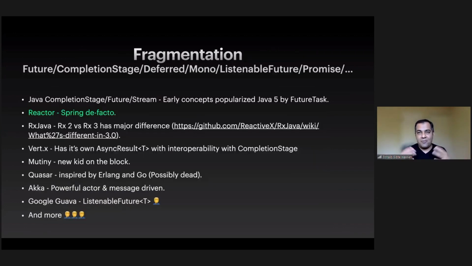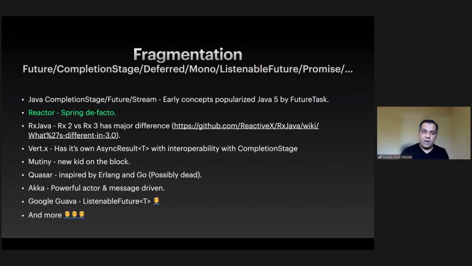Even in the framework terms, there's fragmentation here as well. Java has its own things: CompletionStage, Future, Stream, popularized from Java 5 onwards, but people felt it's not doing exactly what they want. They wanted additional abstractions on top of it. Sometimes the types were sealed, or people were not happy with the interfaces, or there were more inventions.